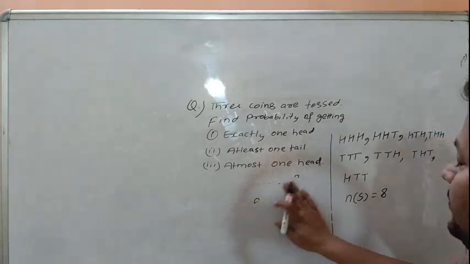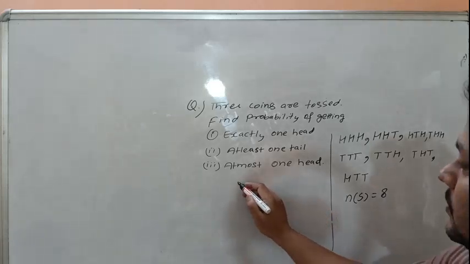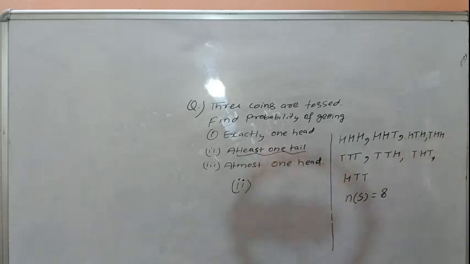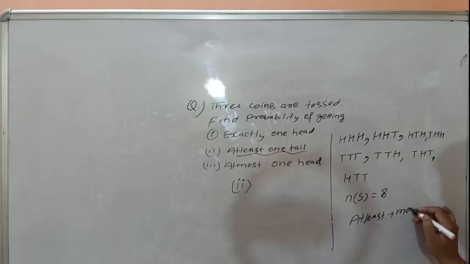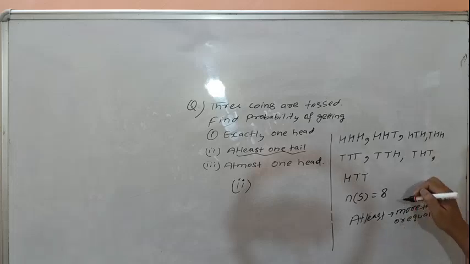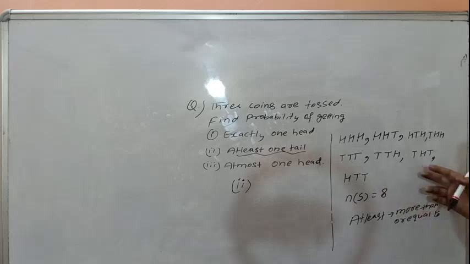In the second part, at least one tail. What is the meaning of at least? So at least means more than or equal to. So at least one tail means one tail and more than one tail.